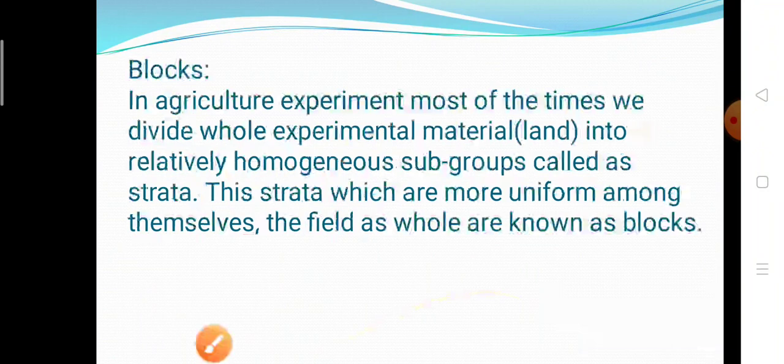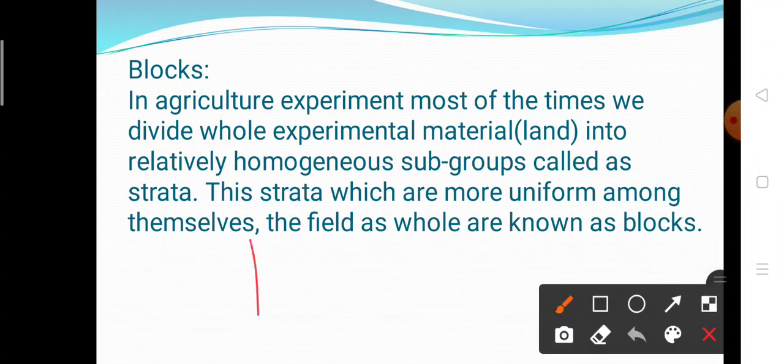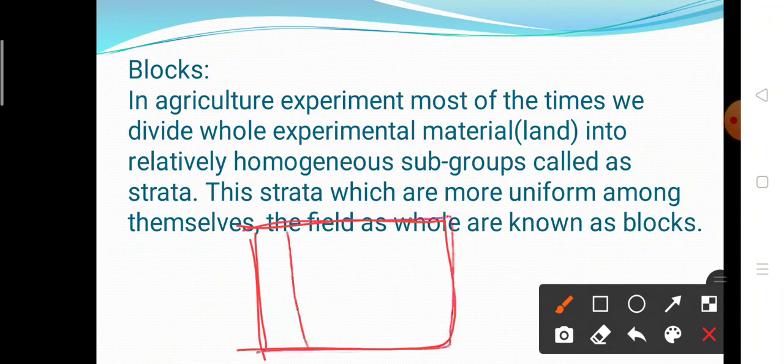Okay, now the next is blocks. What is meant by blocks? In agriculture experiments, most of the time we divide the whole experimental material, that is land, field, into relatively homogeneous subgroups called strata. These strata are more uniform among themselves, and the field as a whole is called the blocks. These homogeneous groups are called the blocks. This is block 1, block 2, block 3, block 4.